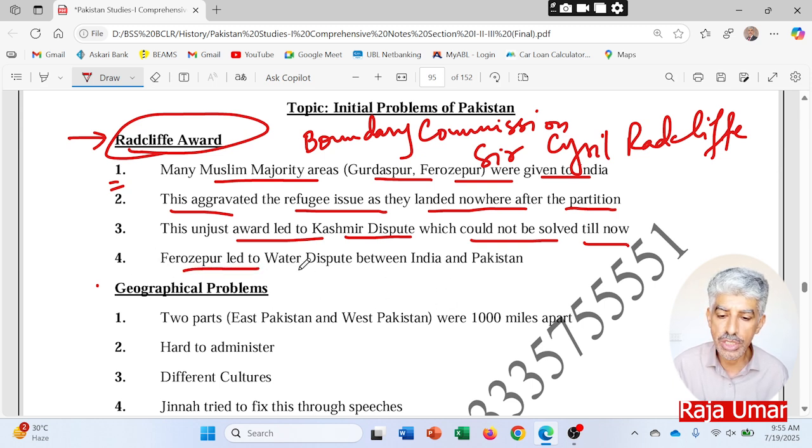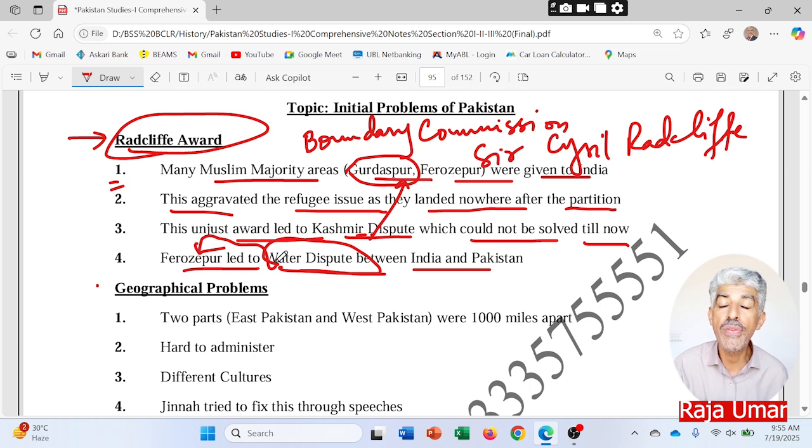Ferozpur led to the water dispute between Pakistan and India. So these are two really very important issues. One relates to Gurdaspur, and the other relates to the water dispute, to Ferozpur. These are two really important areas which were given to India.